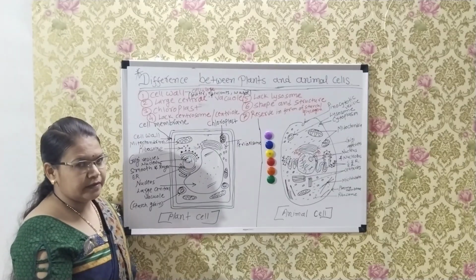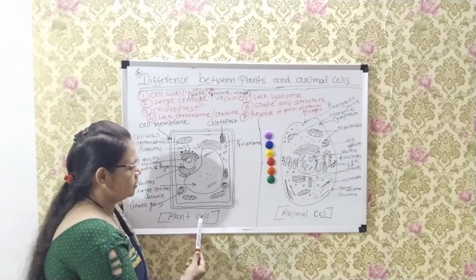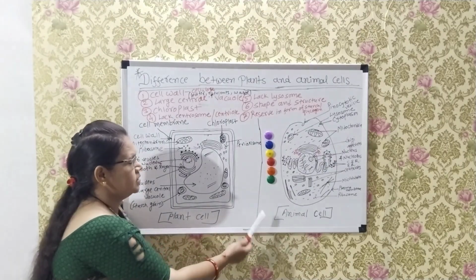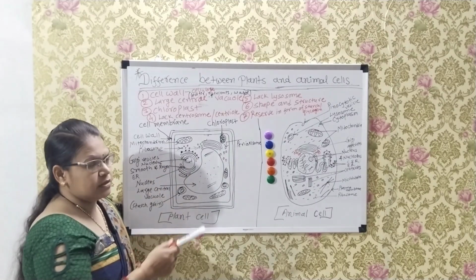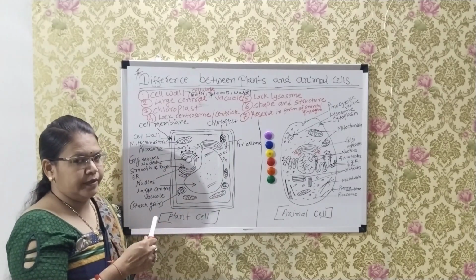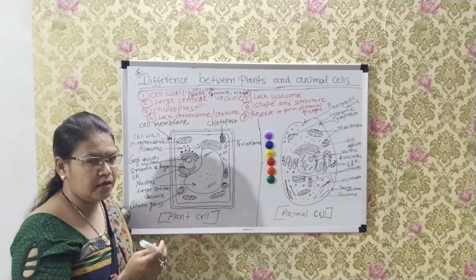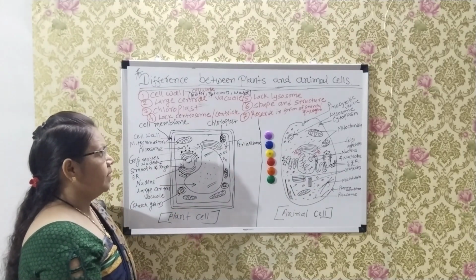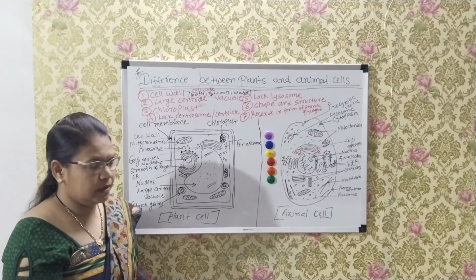Now we start. First, here is a diagrammatic representation of plant cells and animal cells. One by one we will cover every point in the difference between plant cells and animal cells. Approximately 7 differences are there between plant cells and animal cells.